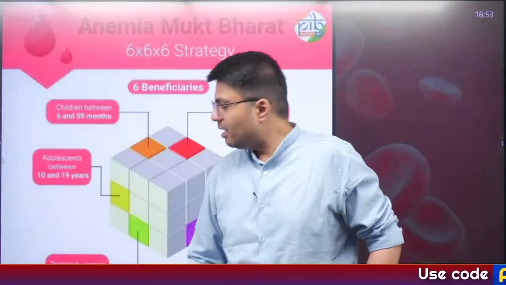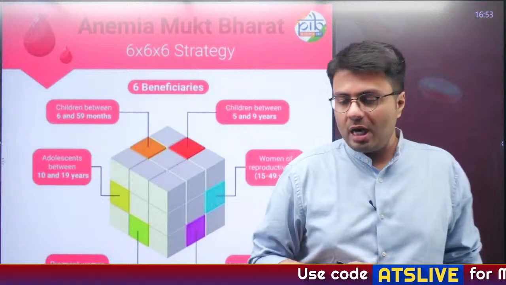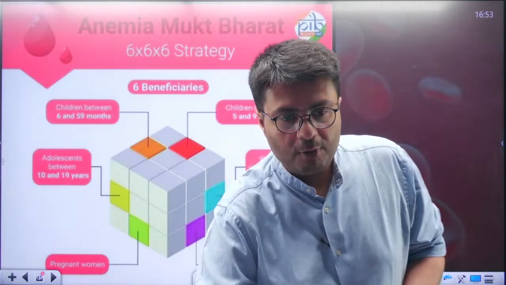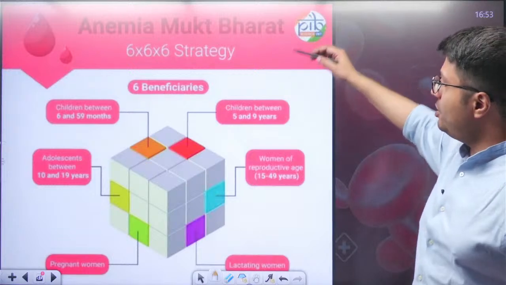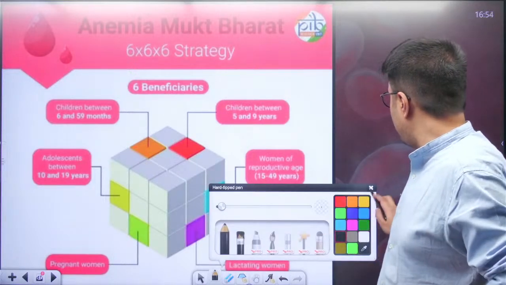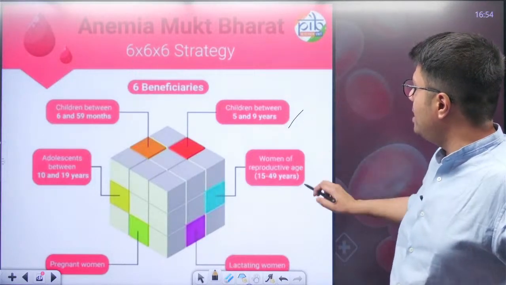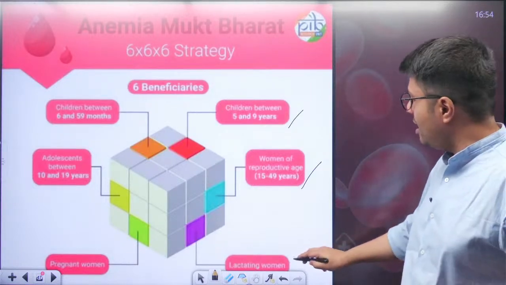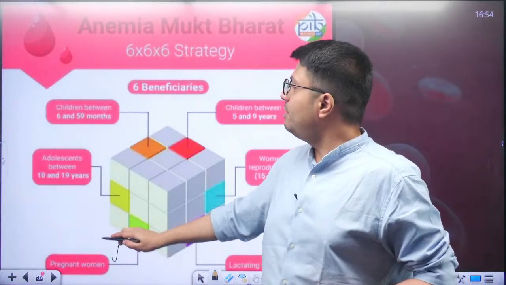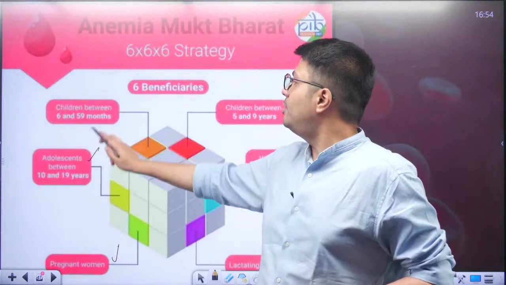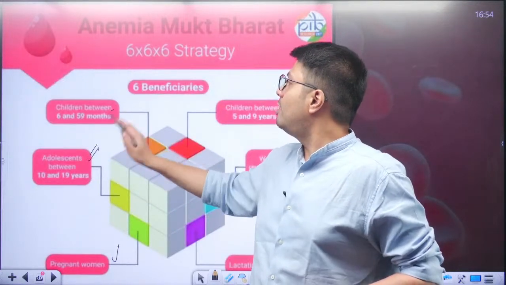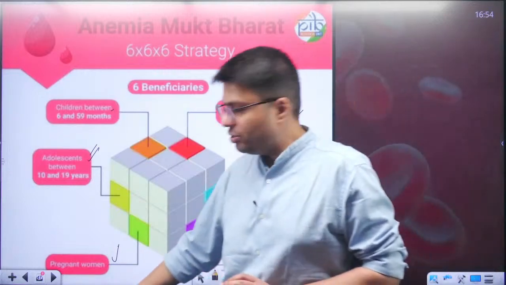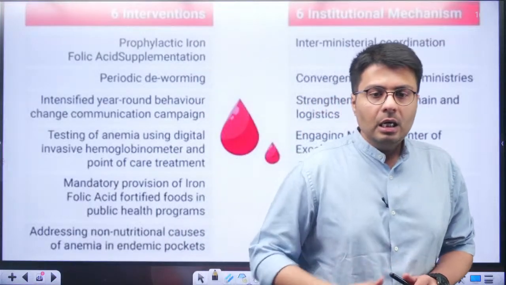So let us quickly understand what is included in the Anemia Mukt strategy. Now let me deal with it. The 6 beneficiaries of the Anemia Mukt strategy are children between 5 to 9 years, women of reproductive age 15 to 49 years, lactating women, pregnant women, adolescents between 10 to 19 years of age, and children between 6 to 59 months. So these are the intended 6 beneficiaries of the scheme.